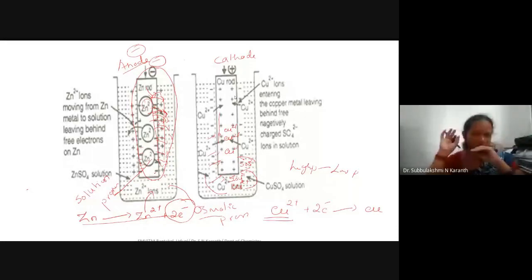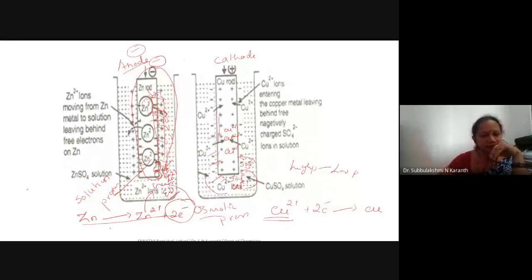And how is the electrode potential generated? You know, in the case of the anode, Zn moves into the solution as Zn2+, leaving behind an equal number of negative charges. So this negatively charged metal attracts the positive ions present in the solution. As a result, there is development of what we call an electrical double layer.